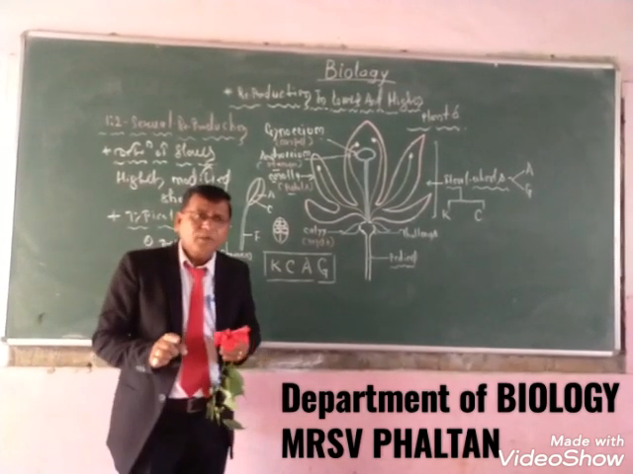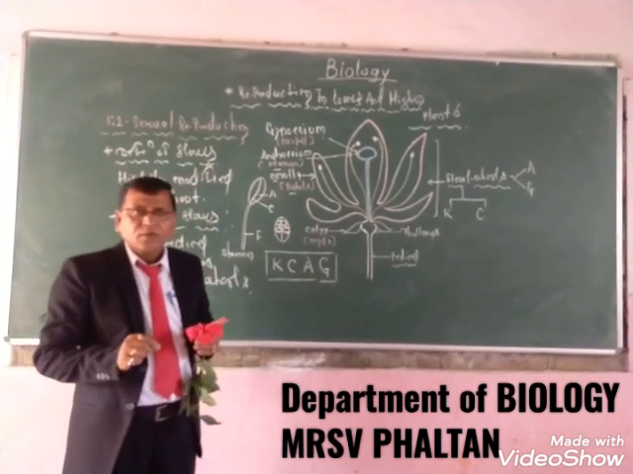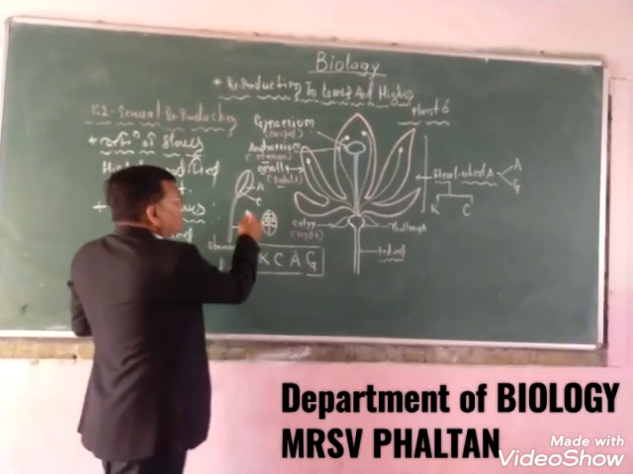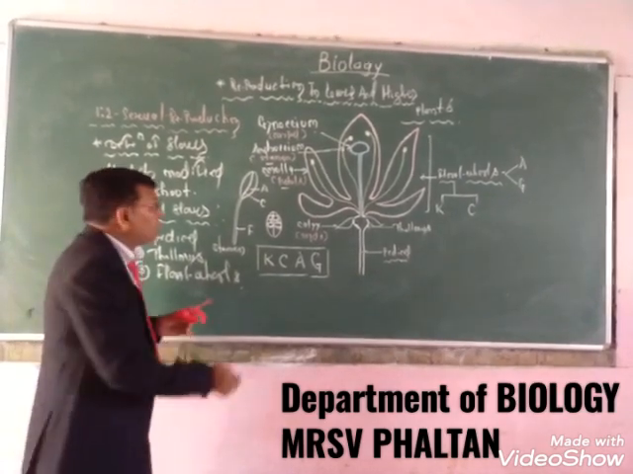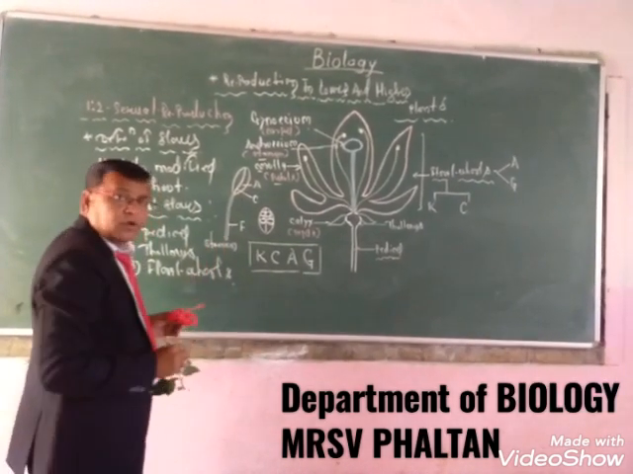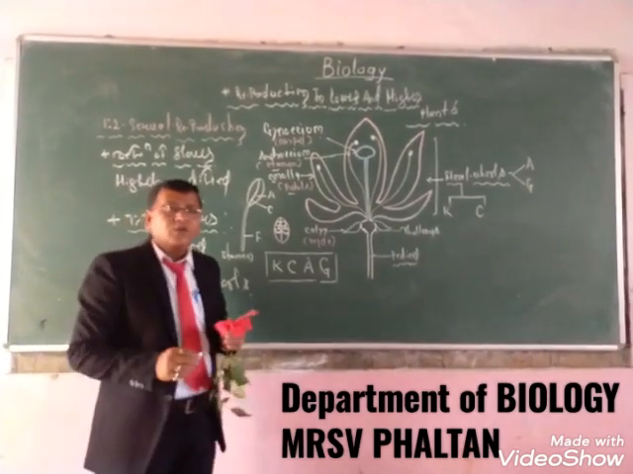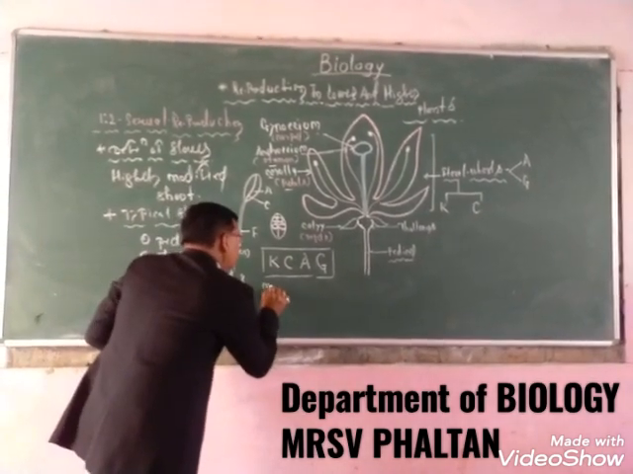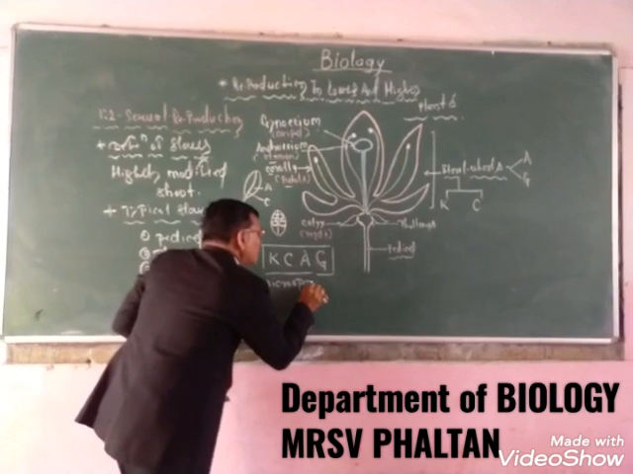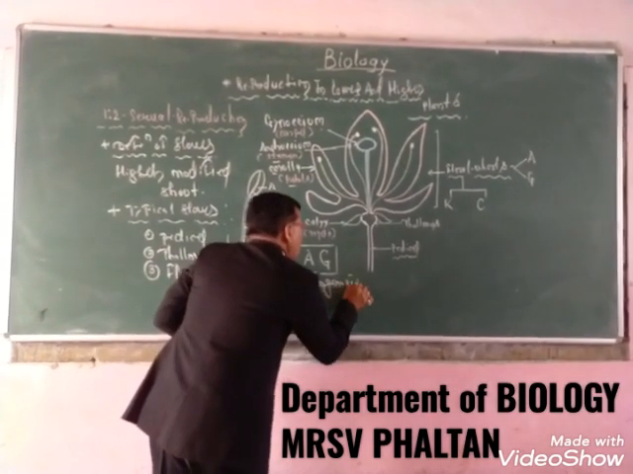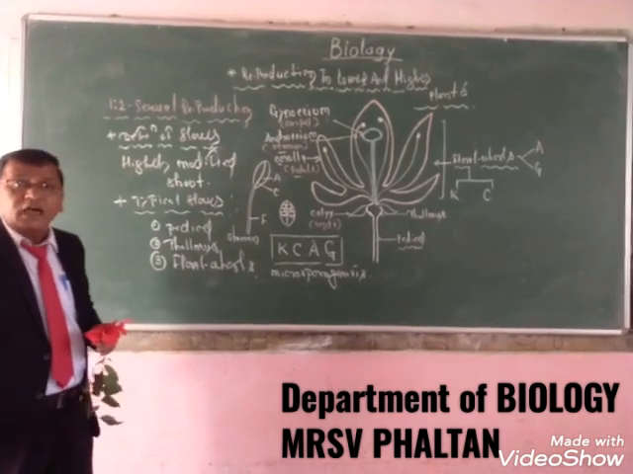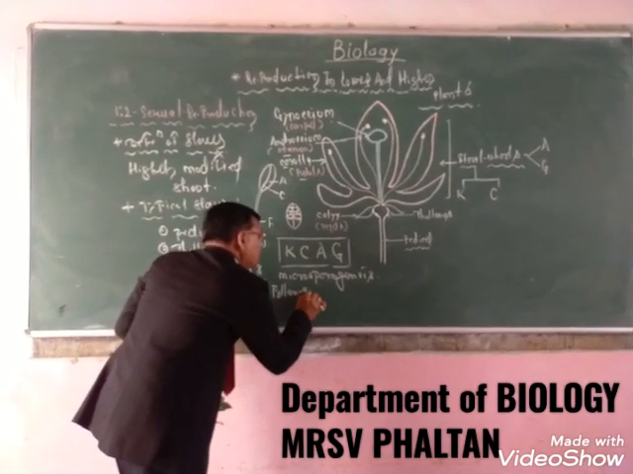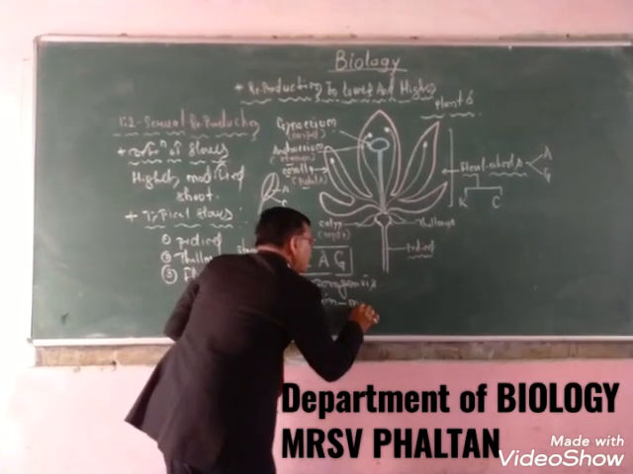In CET, this question is asked a number of times: what is another name of the pollen grain? The formation of pollen grain is a function of the androecium, and the process is called microsporogenesis. Microsporogenesis is the process in which pollen grains are formed, and in CET this pollen grain is also called the microspore.